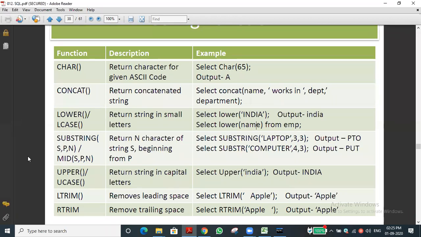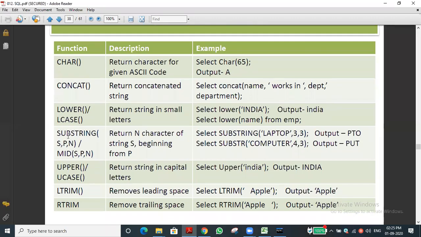Okay, let us go to the next one. Substring function. The substring function is used to do slicing. We are using the slicing concept in Python, but in SQL we are using substring. Let us see directly, we will see an example. You can easily understand. Select substring of laptop. That is a string, laptop is a string, whatever string you can give. Then the start and how many characters you want to display. The second position is the starting position. It is not based on index. It is purely based on the number of characters.